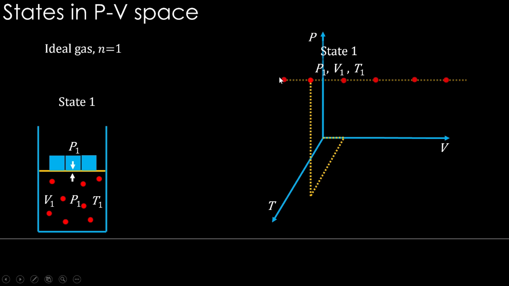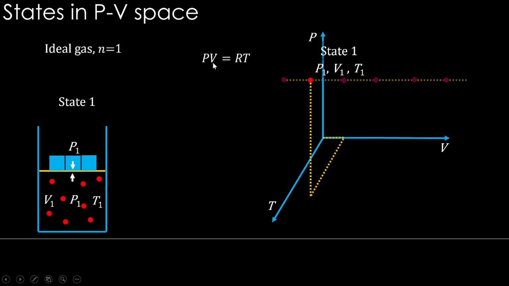If it is an ideal gas, then all these other states will not be possible, because PV equals RT. If it is 1 mole of ideal gas, the system will follow this equation of state. These are the states which can be called equilibrium states. So different volumes without changing pressure and temperature are not possible.